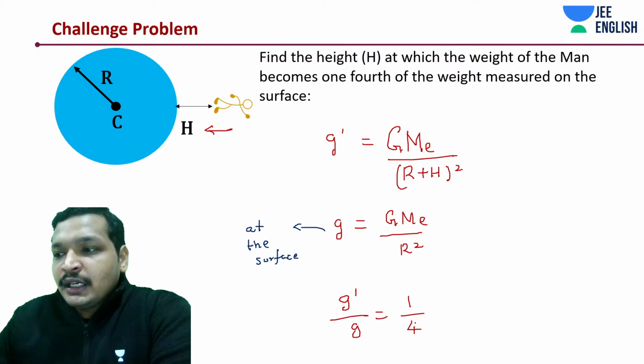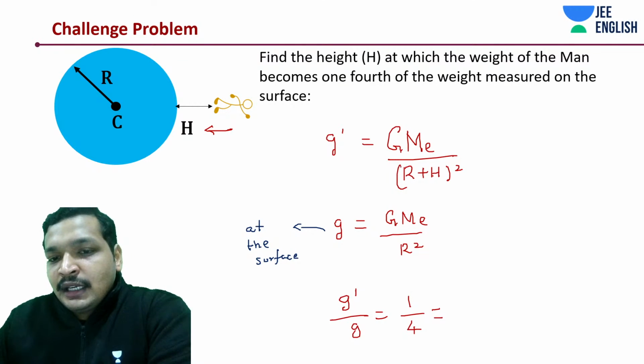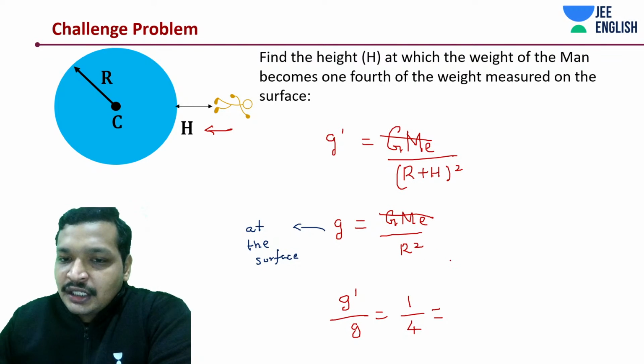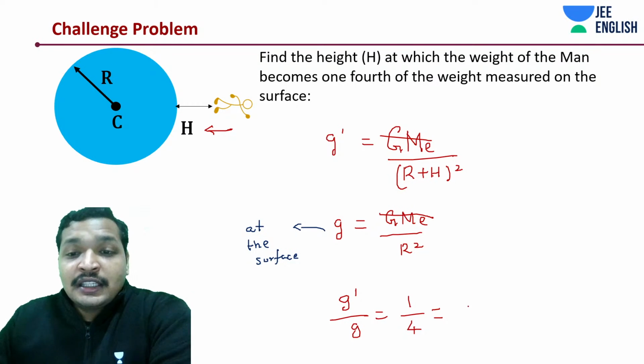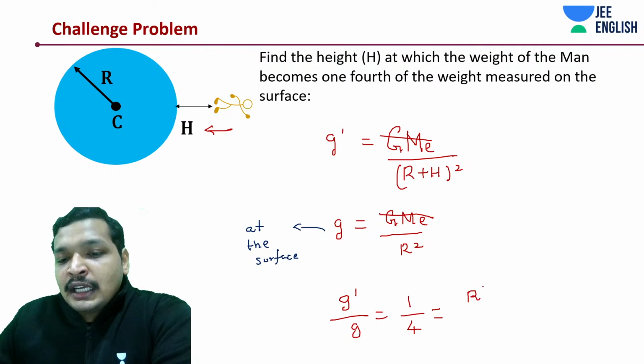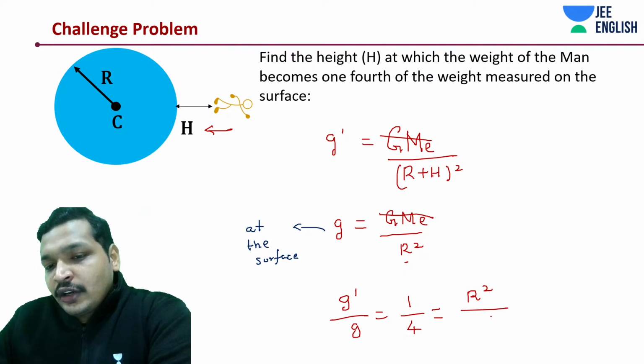We know that from the earlier expression, if you take the ratio of both, GME is constant, they will get cancelled. Mass is not going to change. Gravitational constant is not going to change. Of course, gravitational acceleration is going to change. And this is going to be R square. This R square will come on the numerator. This R plus H whole square will remain on the denominator.